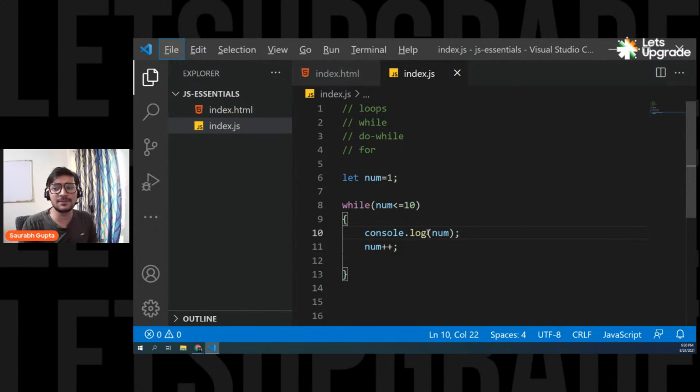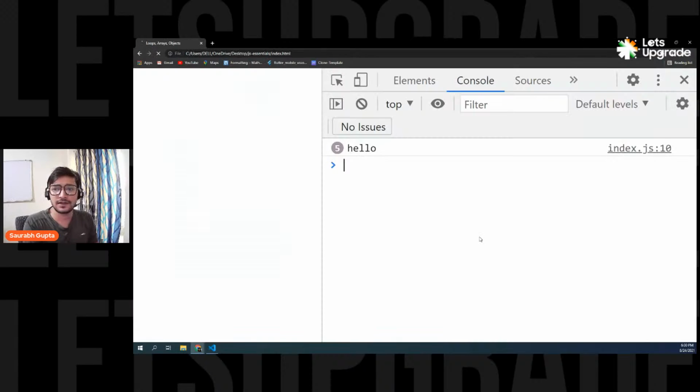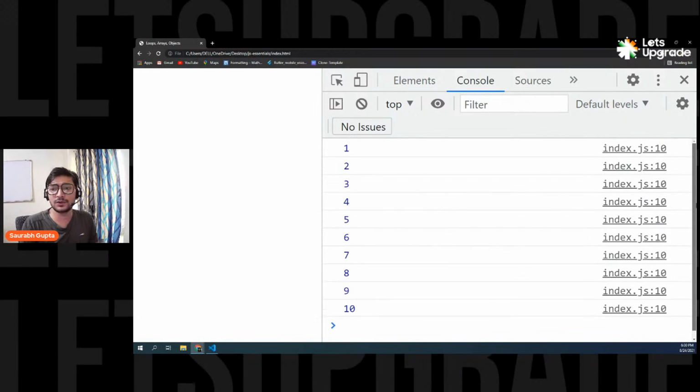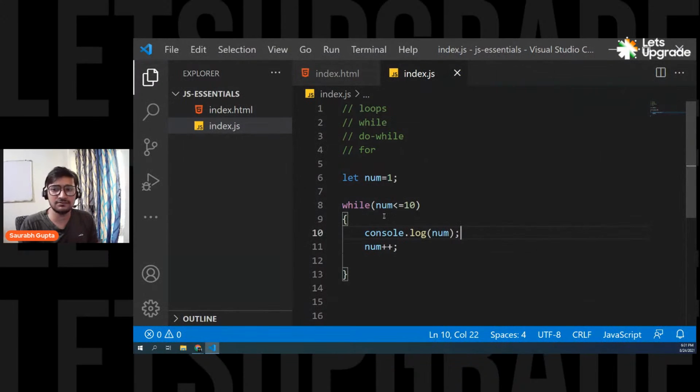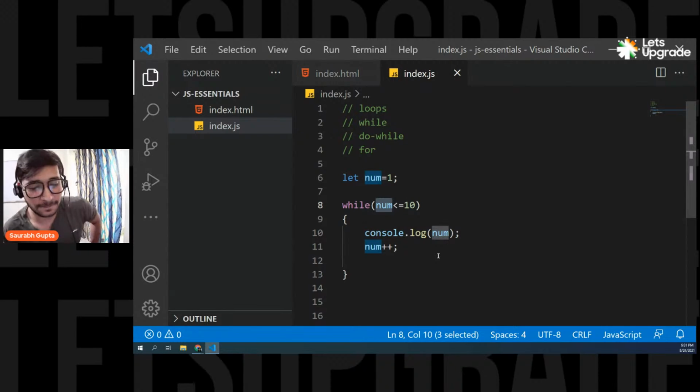And see guys, if you want, you can simply print your num, right? You can get it like this. 1, 2, 3, 4, 5, 6, 7, 8, 9, 10. It still works. So you can use this variable for anything because at the end, it's a variable. Okay, so let's complete loops and then I'll explain the difference between post increment and pre increment. Don't worry. I think someone was asking about the difference between post and pre increment. So I'll tell you.